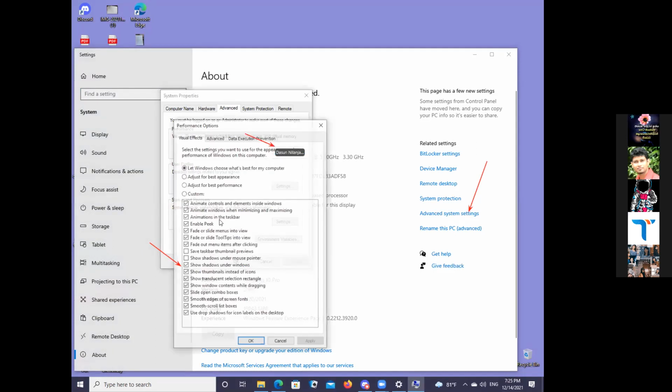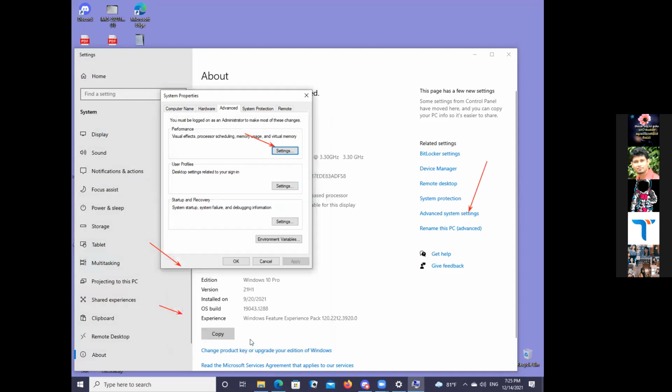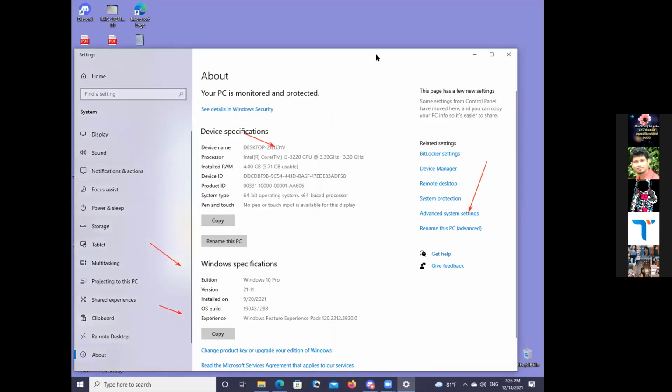Then untick Use drop shadows for icon labels on the desktop. Apply and OK. Again click OK, and again click OK for that. Then go to the desktop again and refresh it.